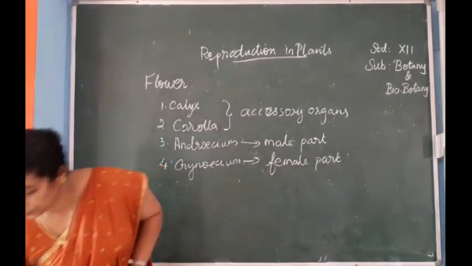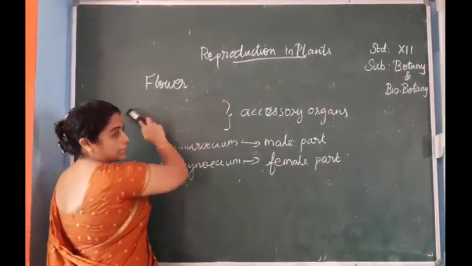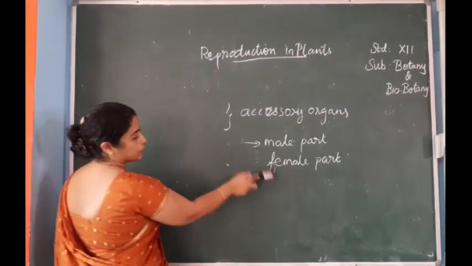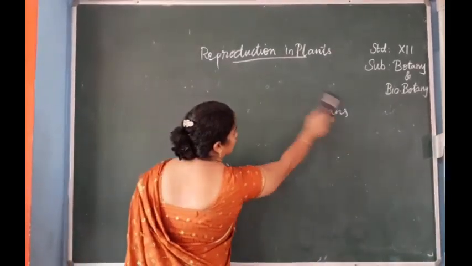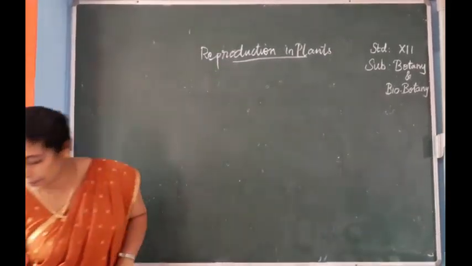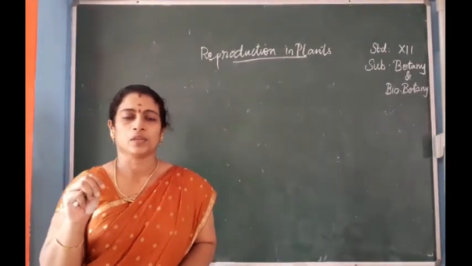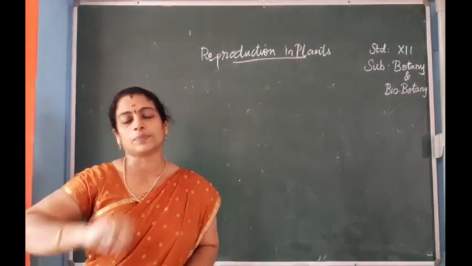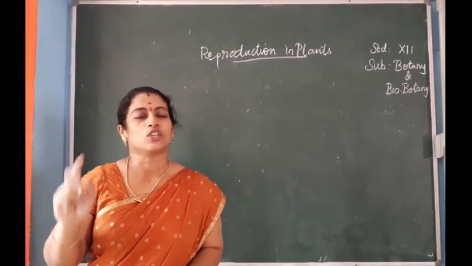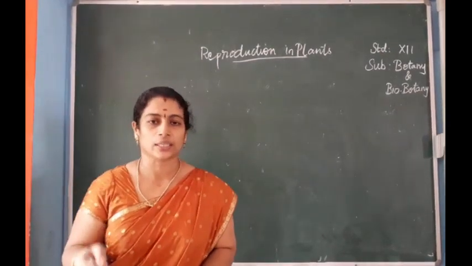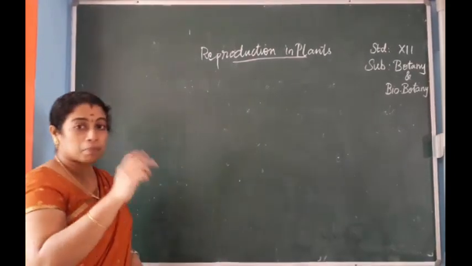Next, coming to the pre-fertilization events. What are the events that are happening? The reproduction takes place in three steps. Reproduction takes place in how many steps? Three steps. That is pre-fertilization, fertilization and post-fertilization. So what are the three steps?